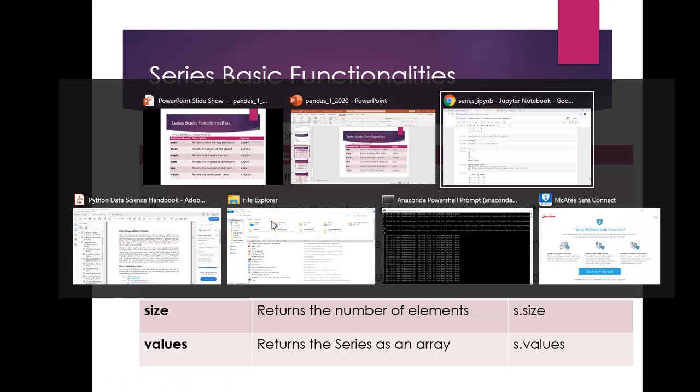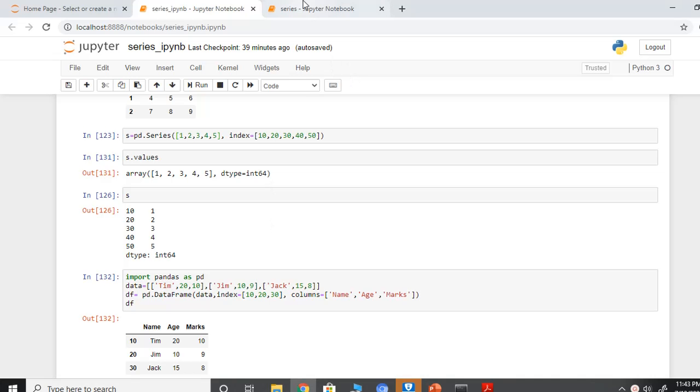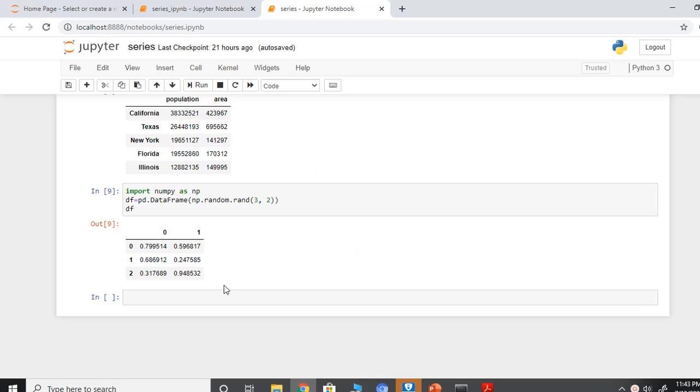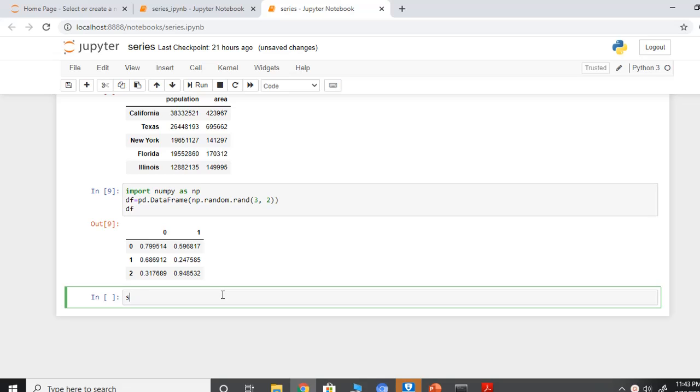So, we'll go to the Jupyter notebook. Okay, and I'll create a series over here first. And let's say we are defining the index as, say, okay.